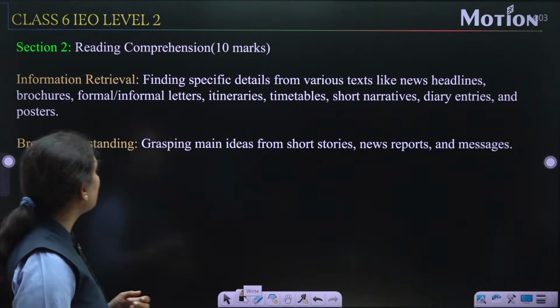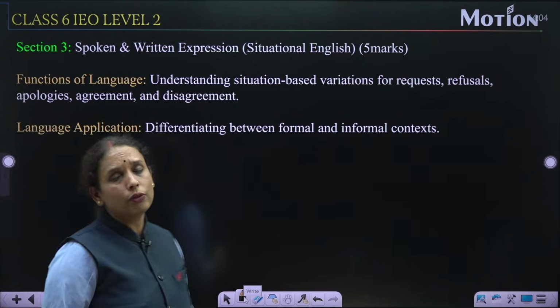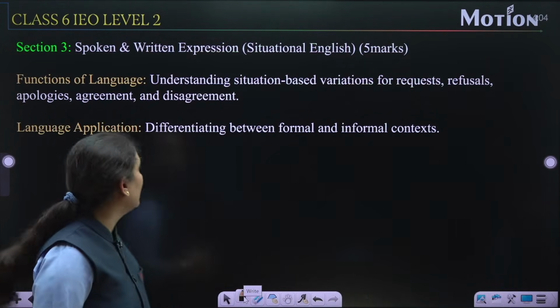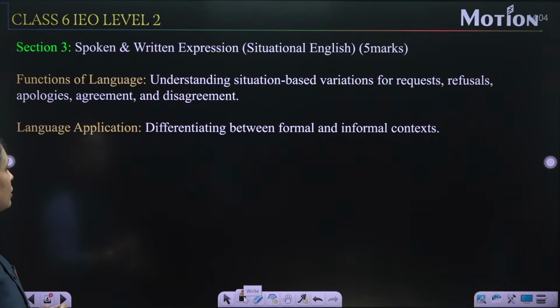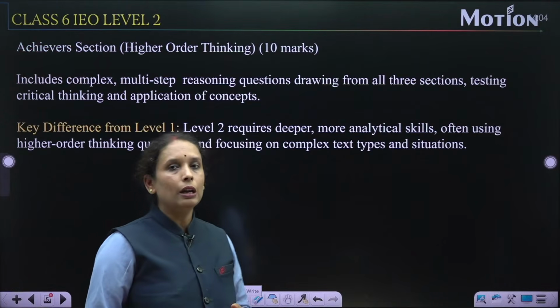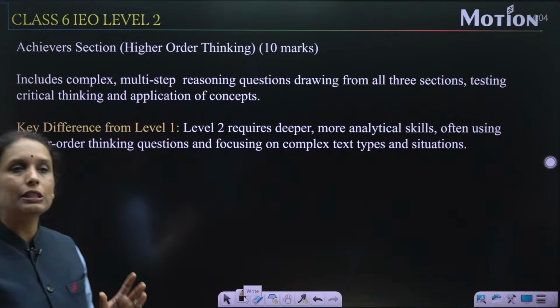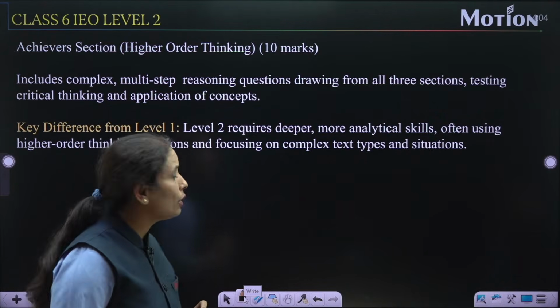Now, the third section is spoken and written expression, which is of 5 marks and again an important part. It includes functions of language, language applications, etc. After that, one of the most important sections is the achiever section, which is of 10 marks.